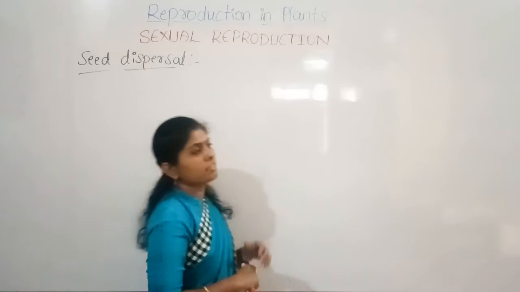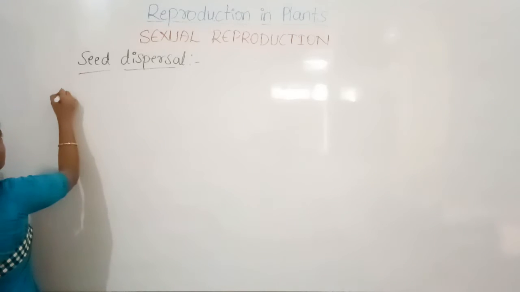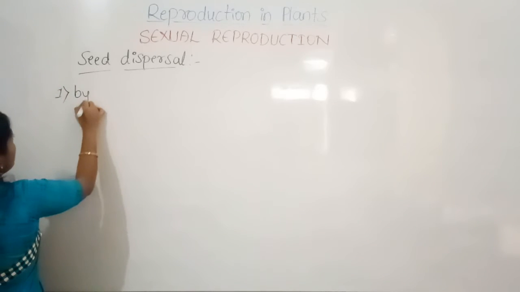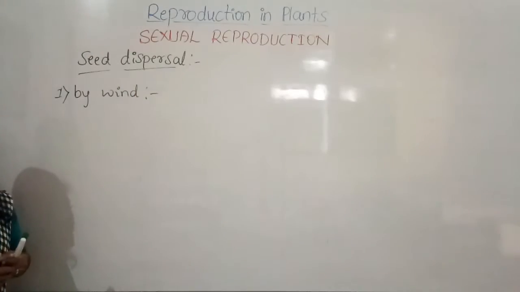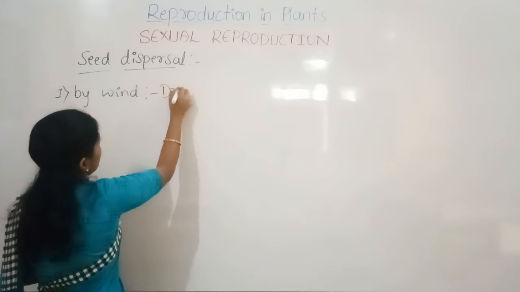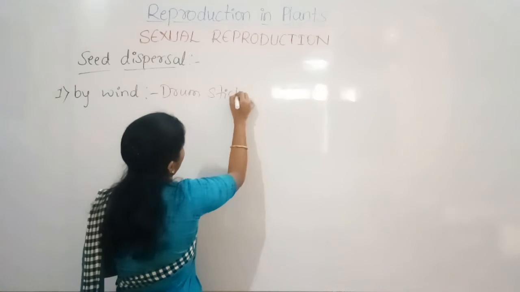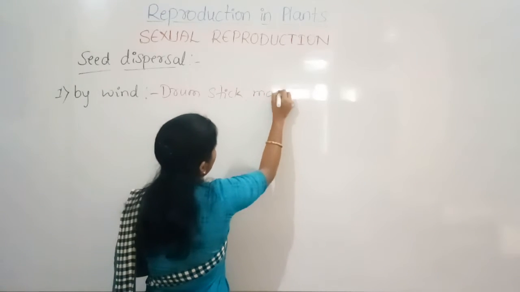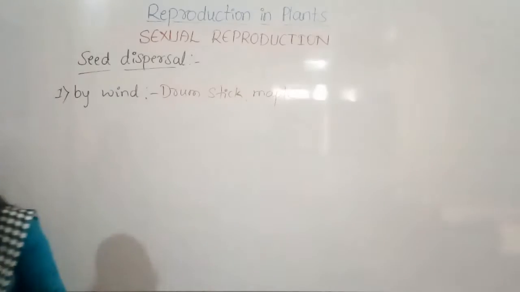And likewise the seeds can be dispersed by the wind. So the first one is by wind. For example, the very light seeds such as drumstick and maple, they have wings, and they carry the seeds.